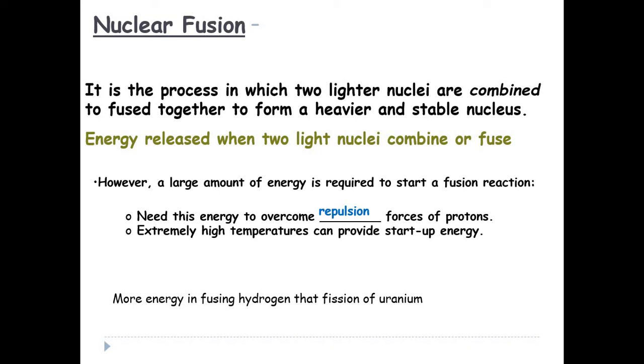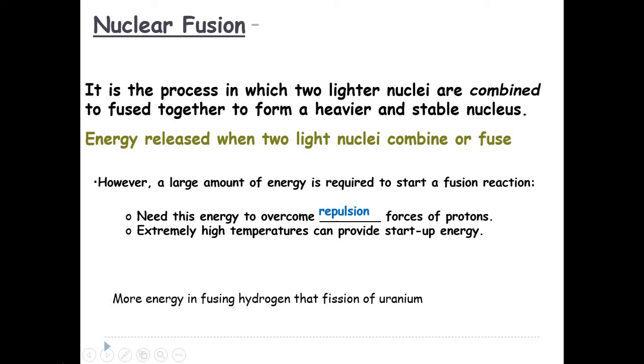In nuclear fission, we have seen there is a splitting of heavier nuclei. In case of nuclear fusion, there will be combination of two lighter nuclei. So the process in which two lighter nuclei are combined with each other to form a heavier and stable nucleus, that process is known as nuclear fusion reaction.